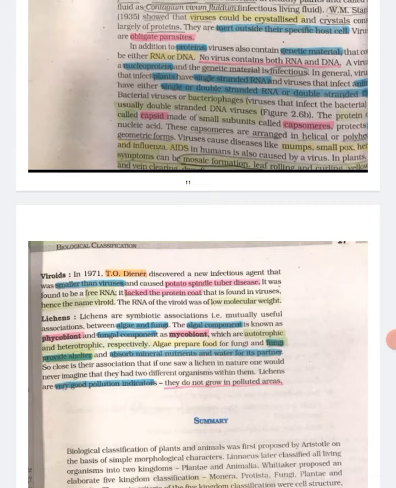Lichens. Lichens are symbiotic associations, that is mutually useful associations, between algae and fungi. The algal component is known as phycobiont and the fungal component as mycobiont, which are autotrophic and heterotrophic respectively. Algae prepare food for fungi, and fungi provide shelter and absorb mineral nutrients and water for its partner. So close is their association that if one saw a lichen in nature, one would never imagine that there were two different organisms within it.